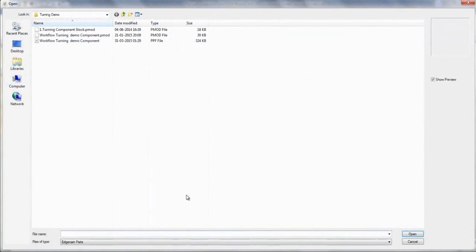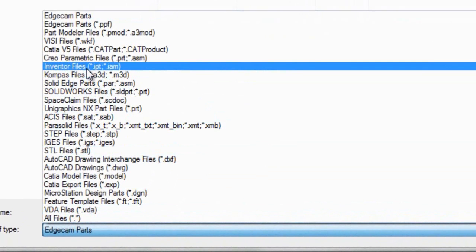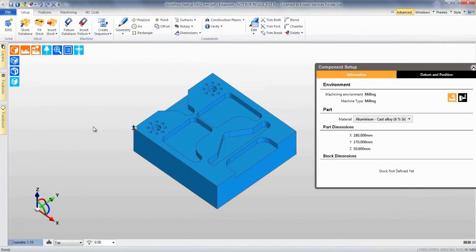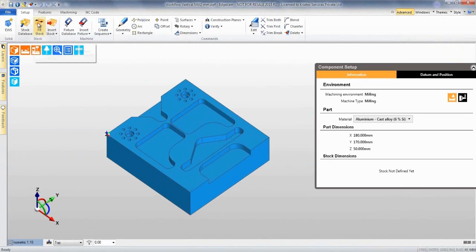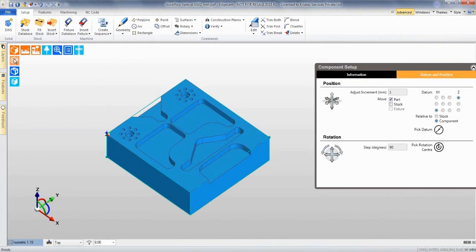The first step is file, where we will import the 3D models. Edgecam is capable of importing all the CAD. Using the fit stack, we can create the stock. Of course, we have a different model to import the stock. Casting or forging stock, we can import it.